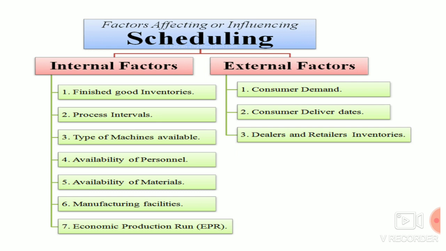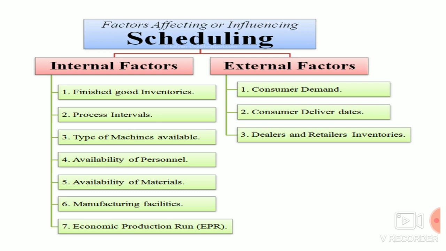Next, we are going to see about the availability of material. If the material is available in enough quantity in the inventory, scheduling can be done in a successful way. If the material is not in full stock, we have to wait for the suppliers to deliver it, and if the supplier delivers late, again the scheduling will be a failure.